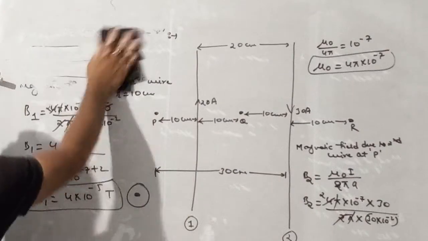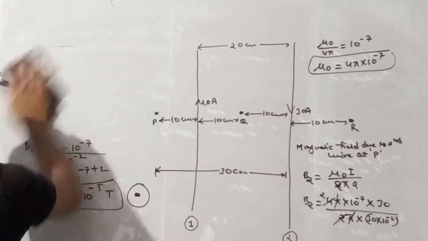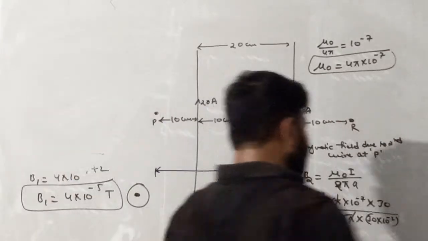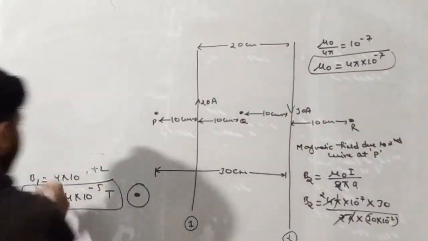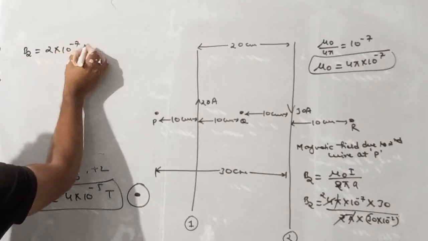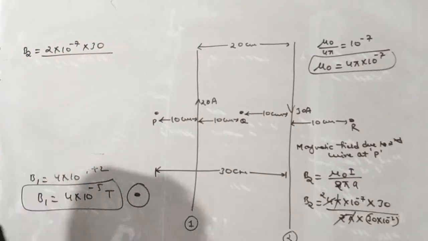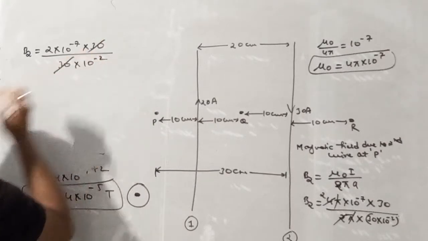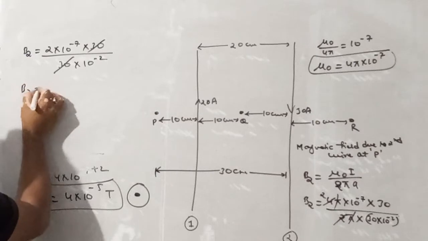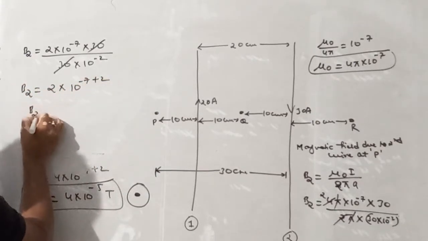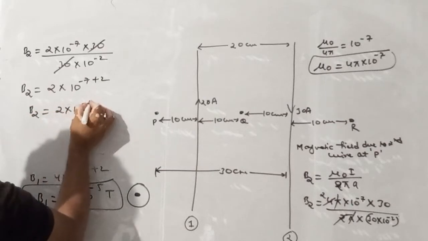Now let's solve this. So what we'll get? We'll get 2 into 10 raised power minus 7, multiplied by 30 divided by 30 into 10 raised power minus 2. 30 gets cancelled. So B2 is equal to 2 into 10 raised power minus 7 plus 2. So B2 is equal to 2 into 10 raised power minus 5.